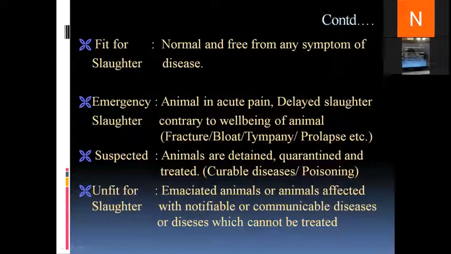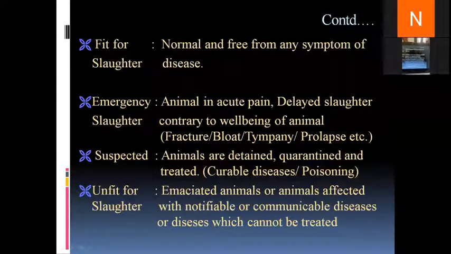And if the disease is still there, if it still infects the animal, then it is considered unfit for slaughter. And the last one is unfit for slaughter, that is, the animal is in a very bad shape. It is emaciated and suffering from some form of notifiable or communicable disease which cannot be treated. Okay. Till this slide, any confusion?